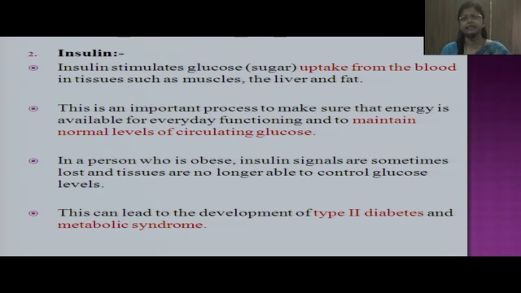Now in obesity, these insulin signals are sometimes lost and no longer able to control the glucose levels. Even the insulin receptors are at fault in obesity. So these individuals are unable to control the glucose levels, leading to hyperglycemia and development of type 2 diabetes mellitus and metabolic syndrome.